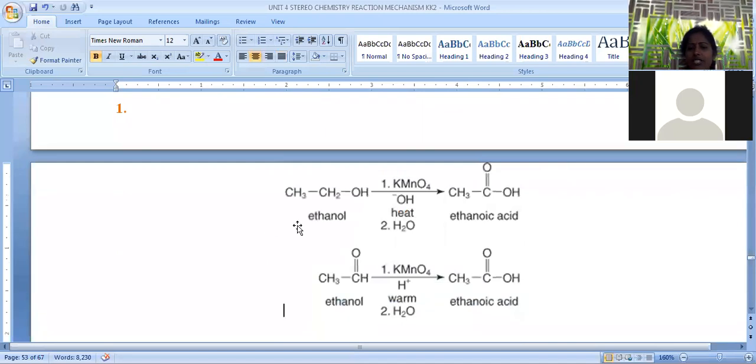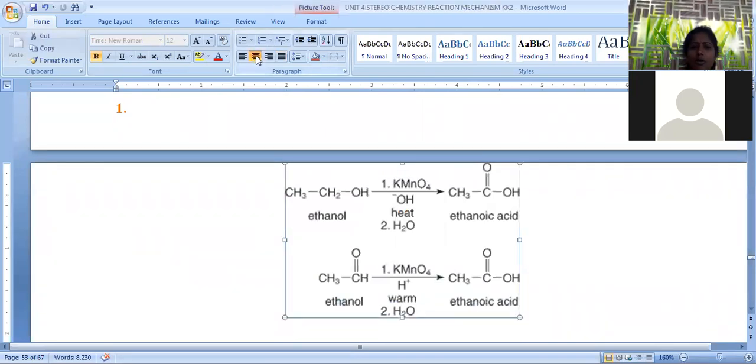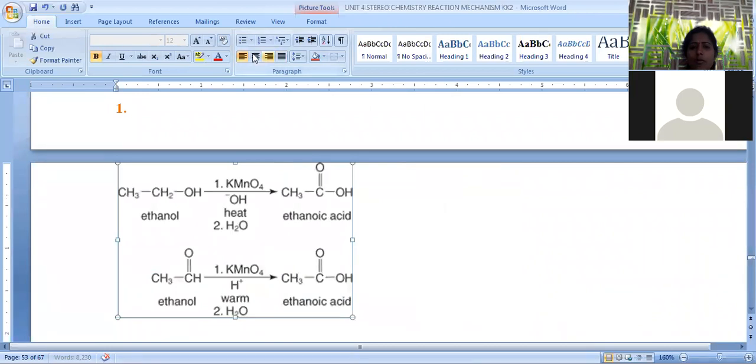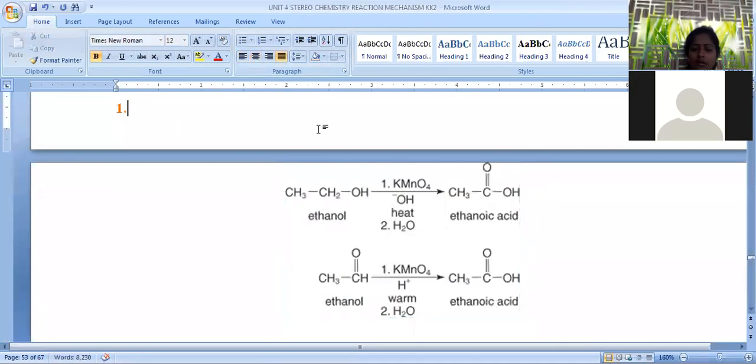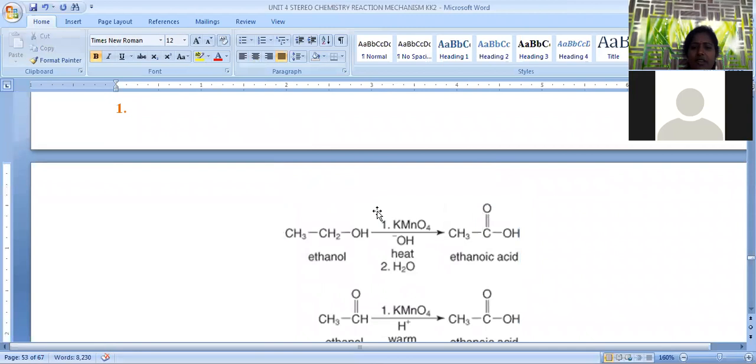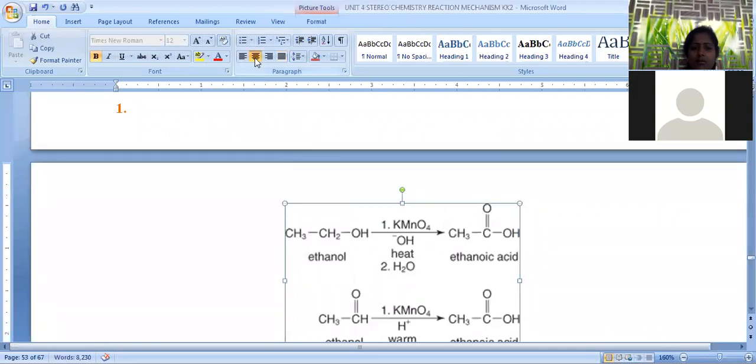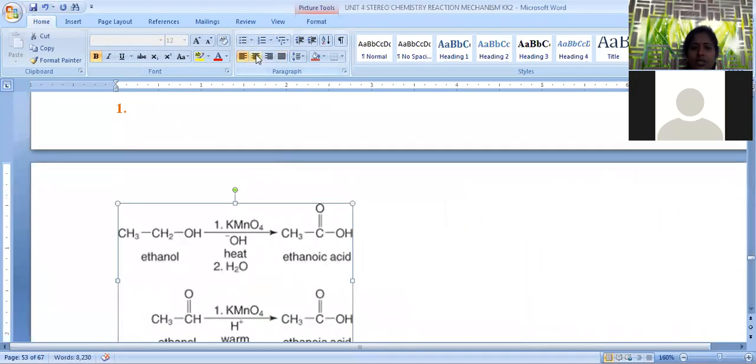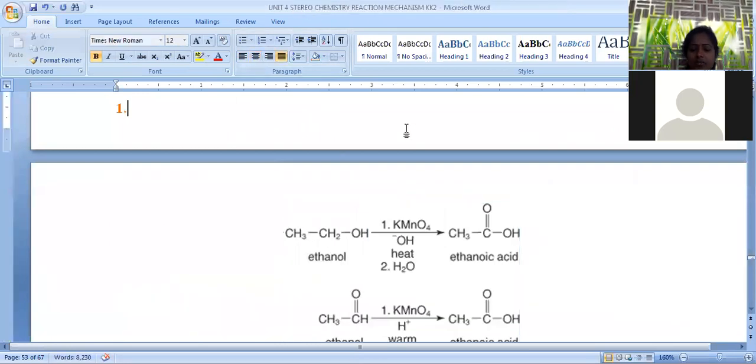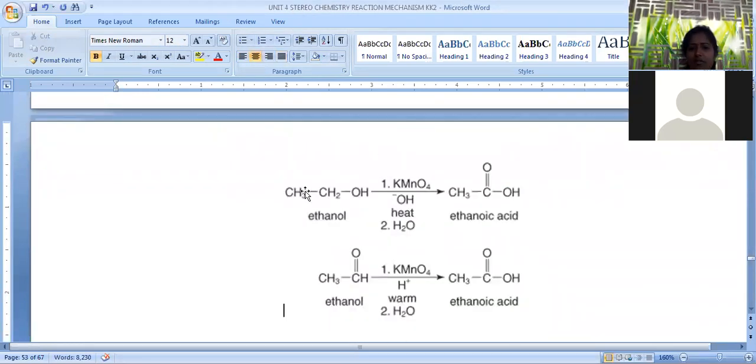In your examination, there is a possibility of a problem where the compound is given directly, and conditions are given. We have to write what product is formed in that reaction. That's the reason why we have to see a few examples related to this KMnO4 oxidation.